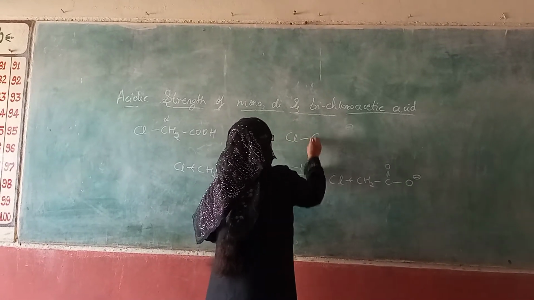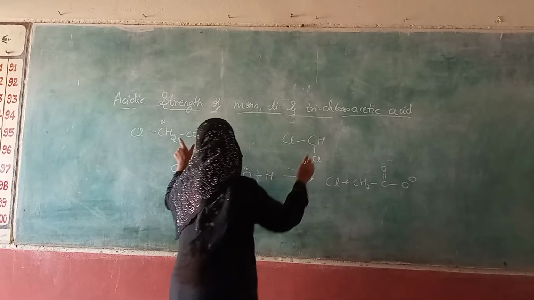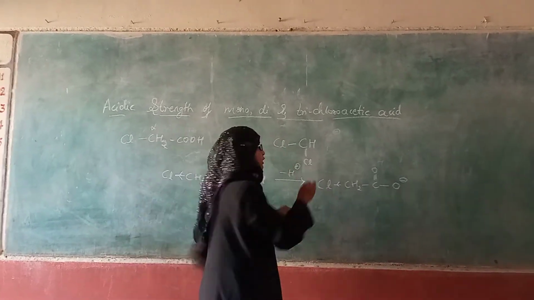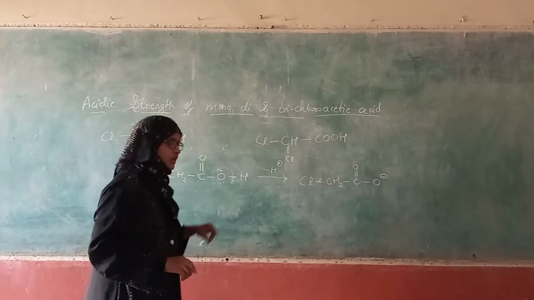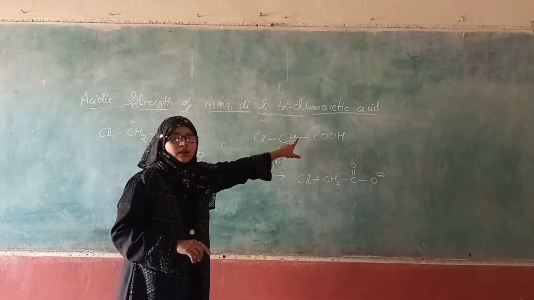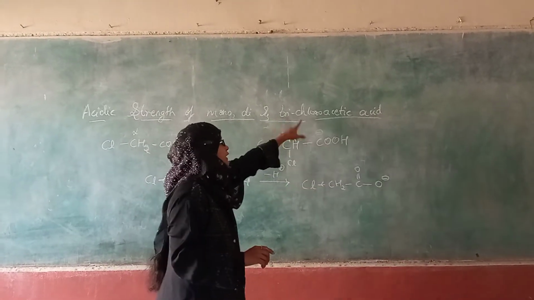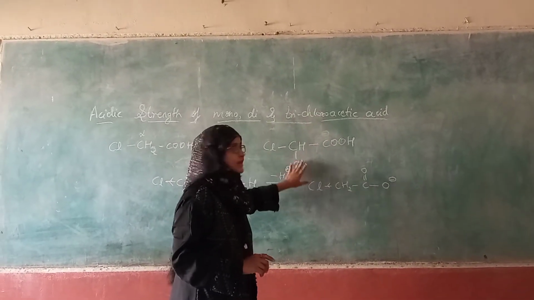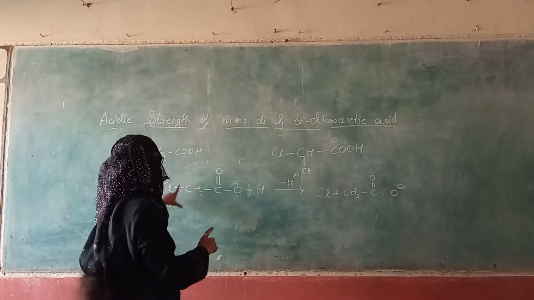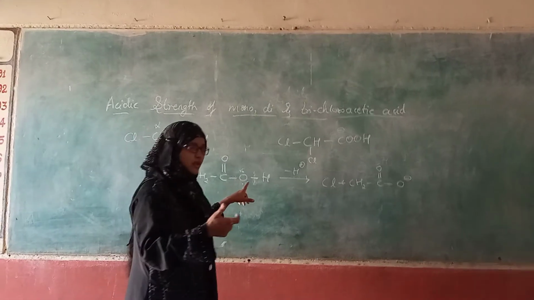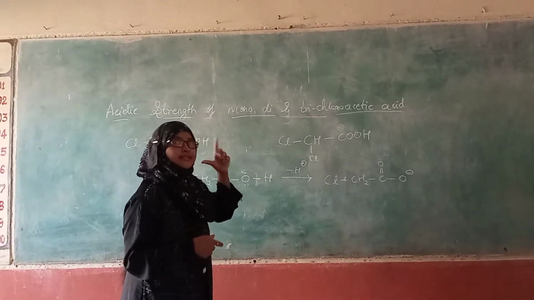What is dichloro? CHCl2. If two hydrogens of this methyl group are replaced by two chlorine atoms, then it is dichloroacetic acid. So one chlorine was dragging electrons to it, so it was more acidic than acetic acid.